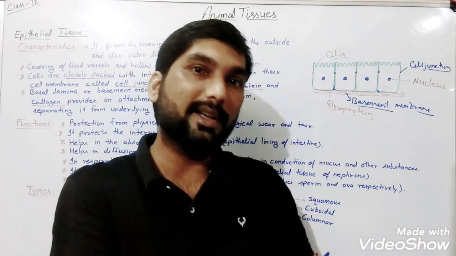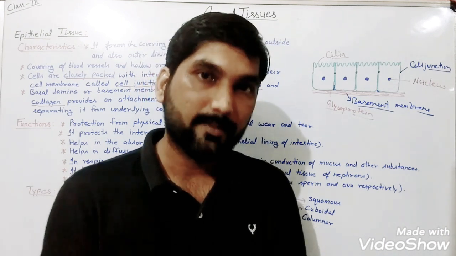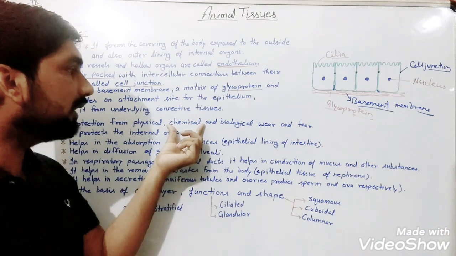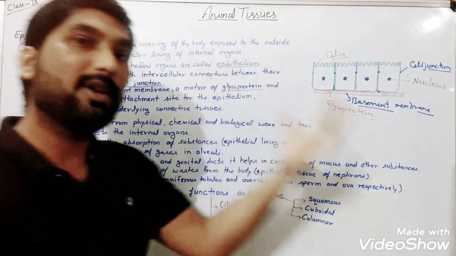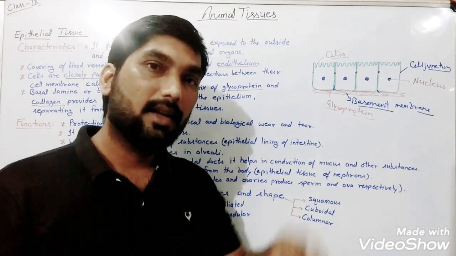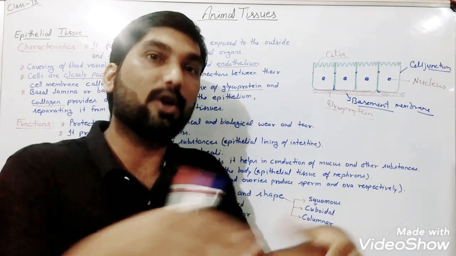When we talk about the skin, it is going to protect the cells inside from becoming dry. So this is physical protection. Chemical protection, they are going to protect from the harmful chemicals present outside, and biological protection means they are going to protect from the invading germs and microbes.